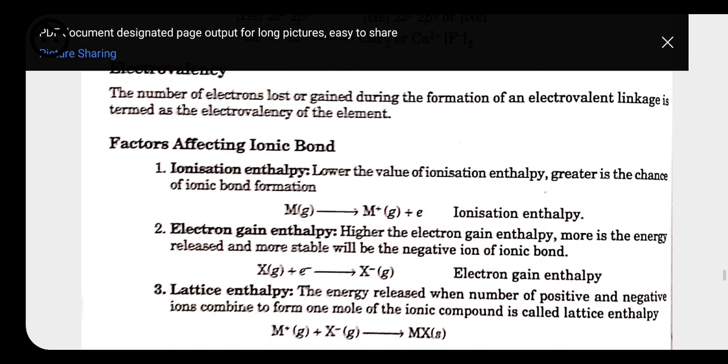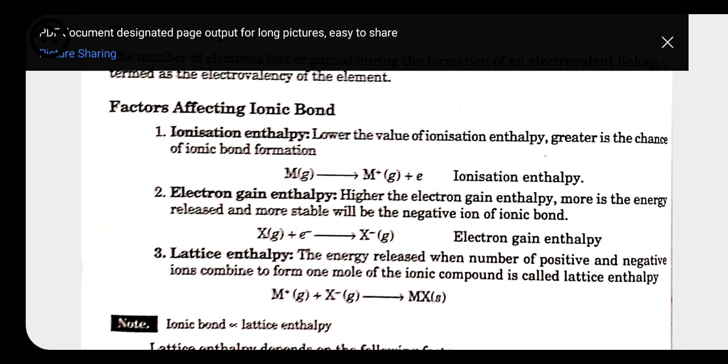Now here we have to see what are the factors which affect the ionic bond. First is ionization enthalpy, that we know lower the value of ionization enthalpy, greater is the chance of ionic bond formation. It means if the ionization enthalpy of an element is very low, then it can lose an electron very easily. Like alkali metals, they have very low ionization enthalpy. That's why loss of electron becomes easier, and then the formation of positive ion takes place.